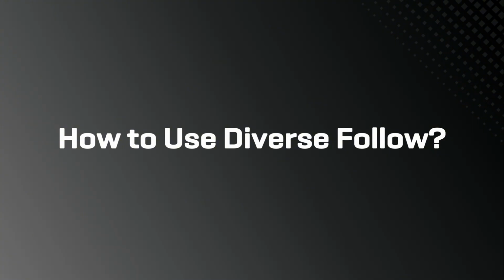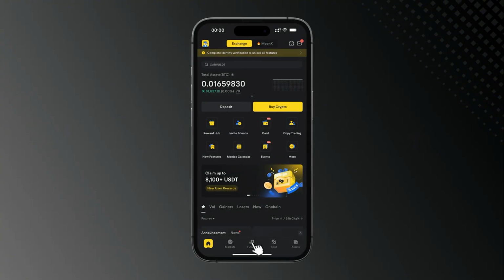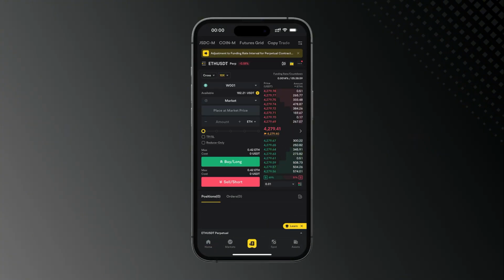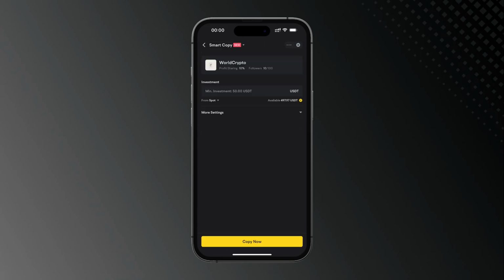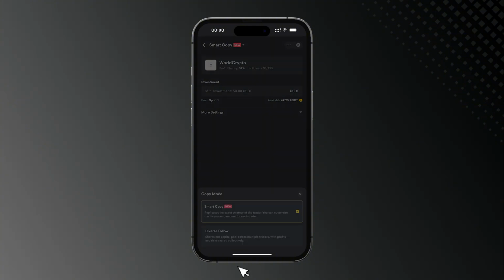How to use Diverse Follow? Tap Futures at the bottom of the homepage, then select Copy Trade. Choose a trader you want to follow and tap Copy to open the setup page. Switch to Diverse Follow mode.